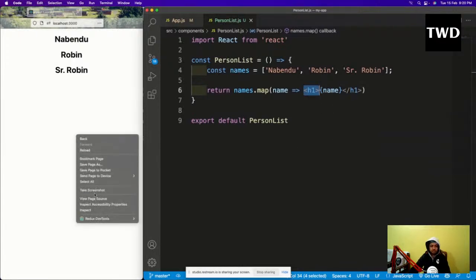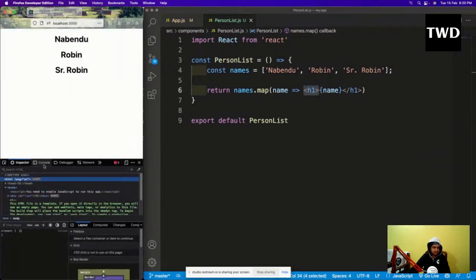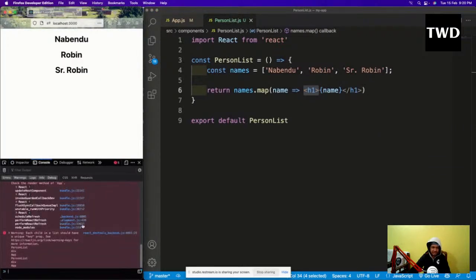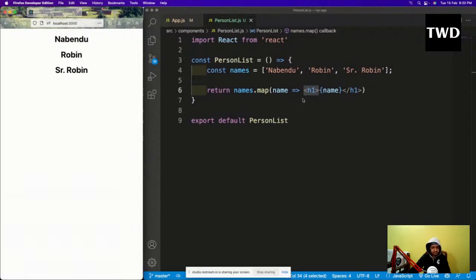But I want to show one thing. If I inspect and go to the console, see, I got an error: each child in the list should have a unique key prop. This is something React will always give us. React wants a unique key for every array element, whenever we loop through something, through map or anything, because internally it uses this unique thing. It is not an error, it's a warning.